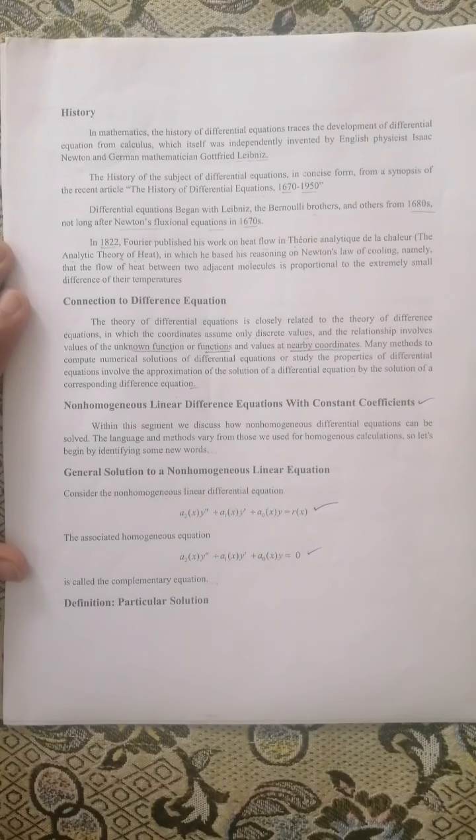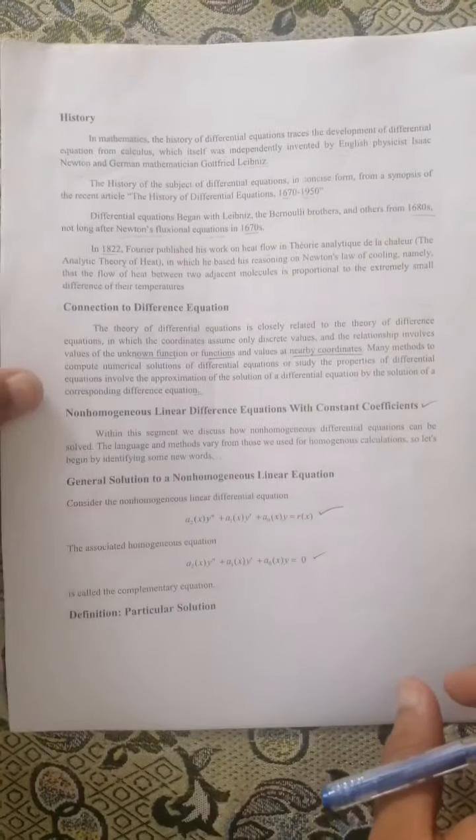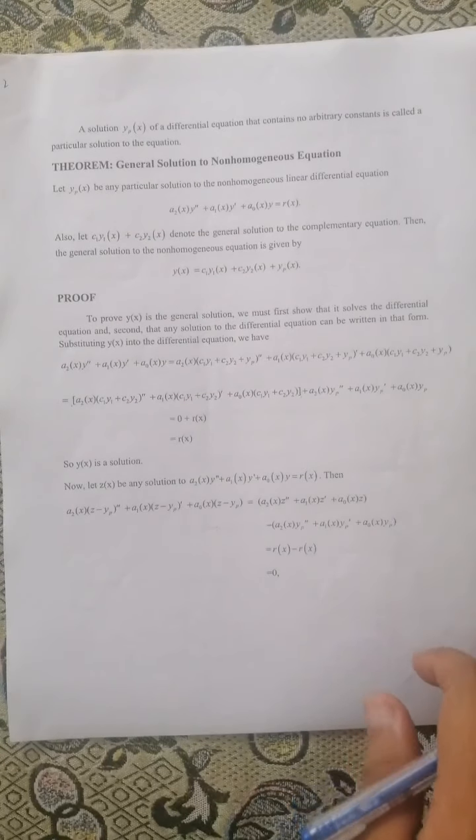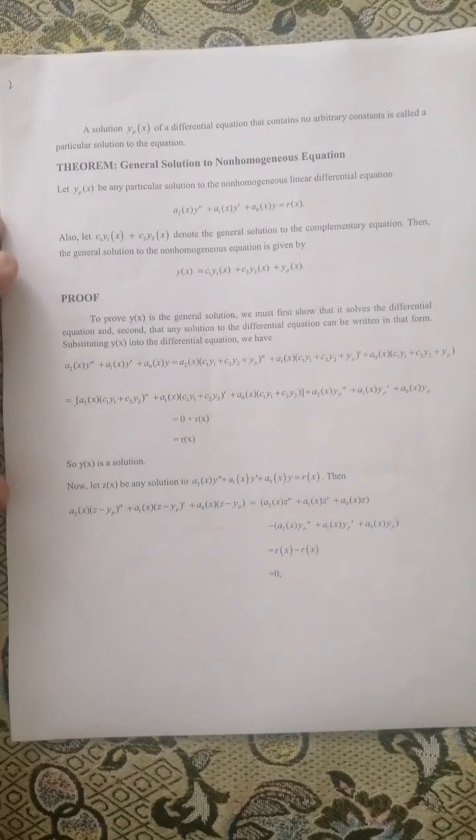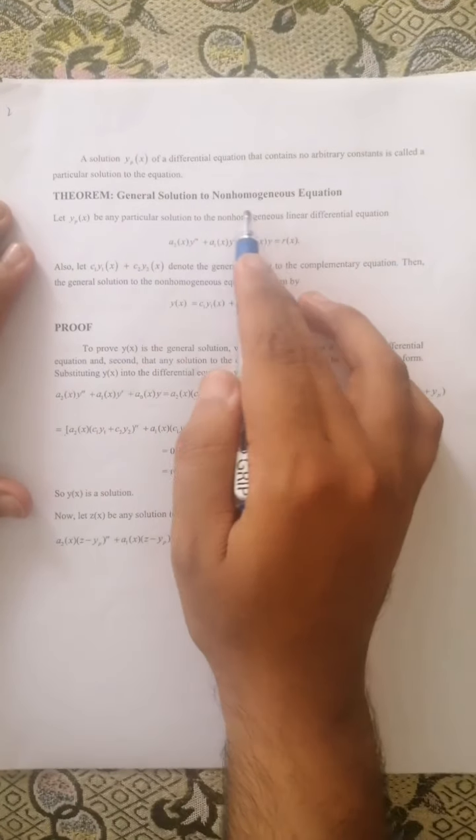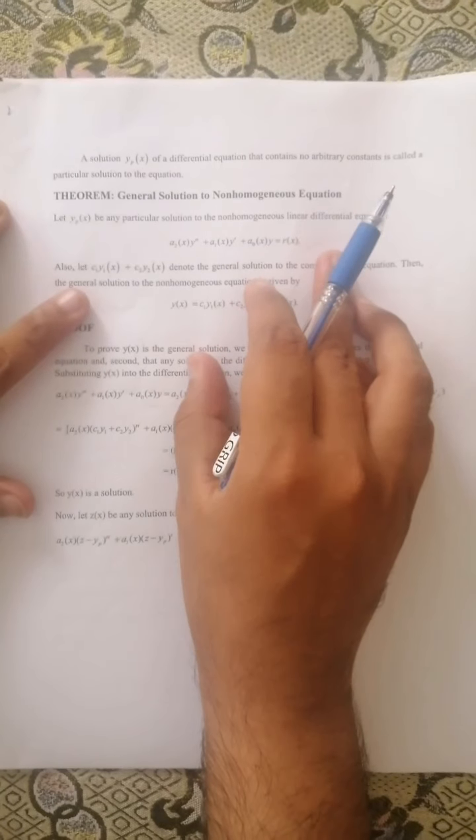And we have another part called the particular solution. The particular solution is a solution that contains no arbitrary constant. We have a theorem that proves our general solution to the non-homogeneous linear equation.